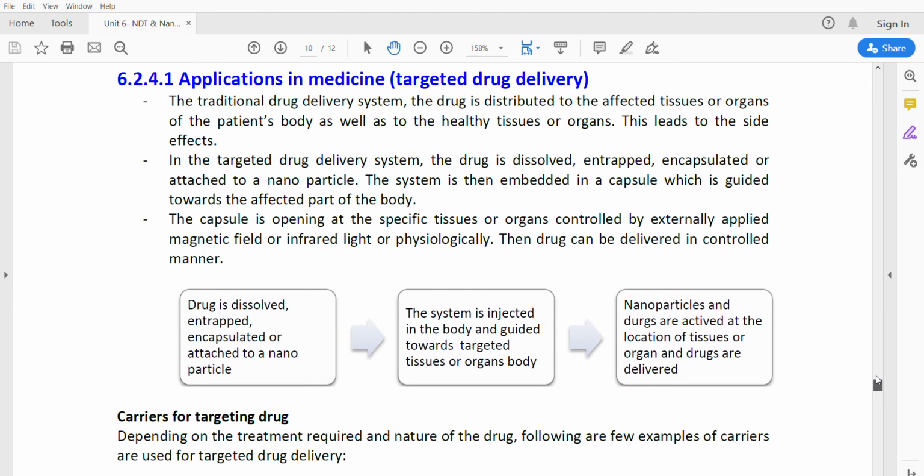Next one is the applications of these nanomaterials. We will see these applications in the next lecture.